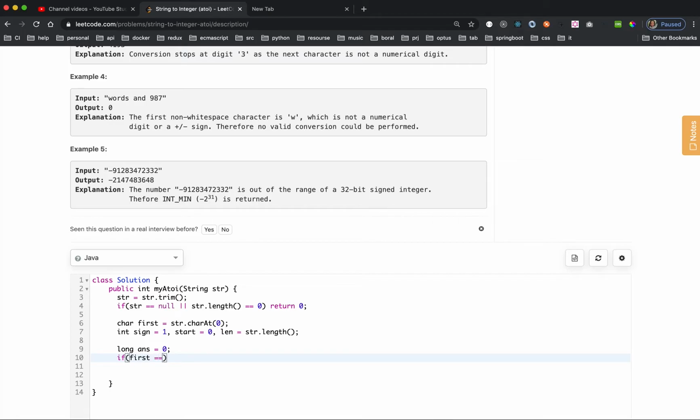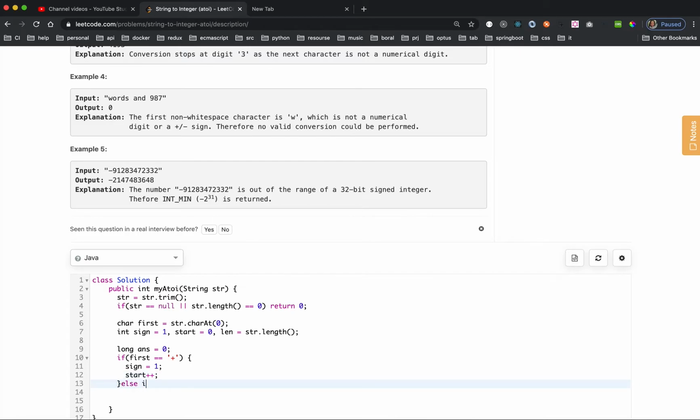So like I said, you only accept the sign, the first character. If equal to plus, it is fine. So we just set the sign equal to 1, then you move the position.